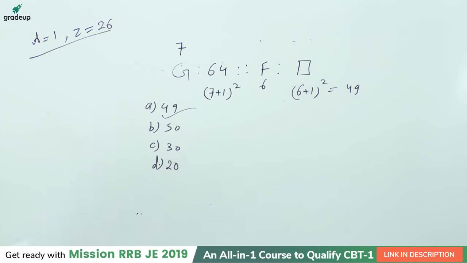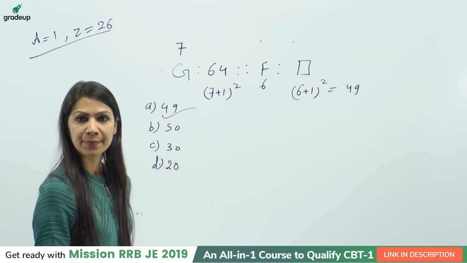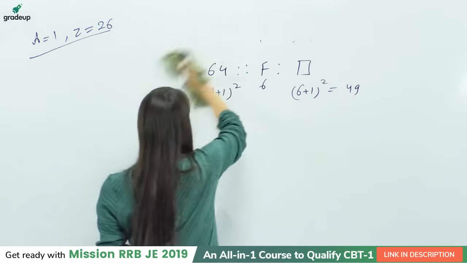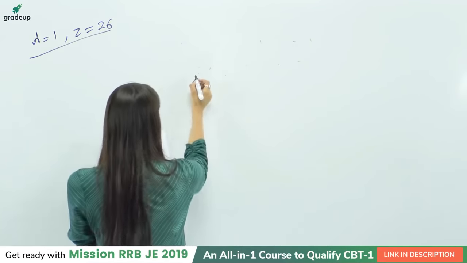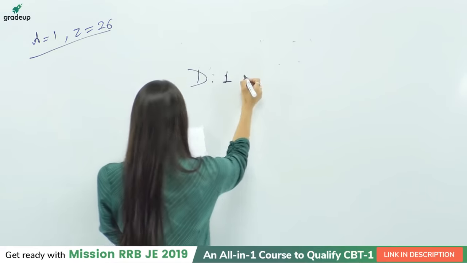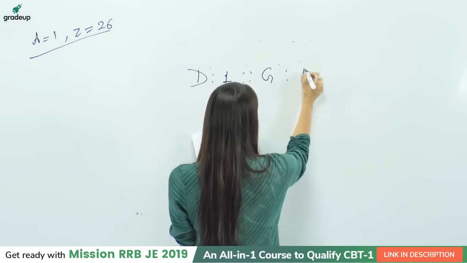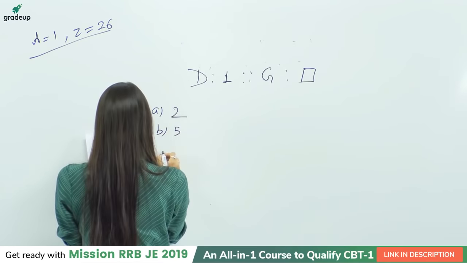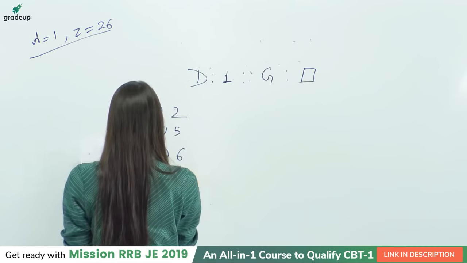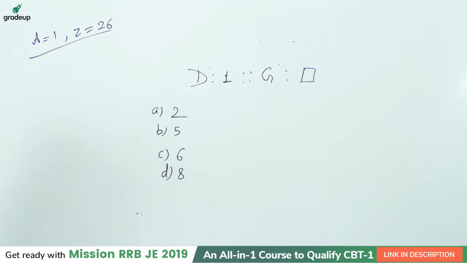Let's check out the next question. I hope it is very simple. Yes. Fine, student. So the next is D is to 1, then G is to what? And the options are 2, 5, 6 and 8. Yes, 49 was the absolutely correct answer for question number 2. Now we are in question number 3. So let's check out, student.